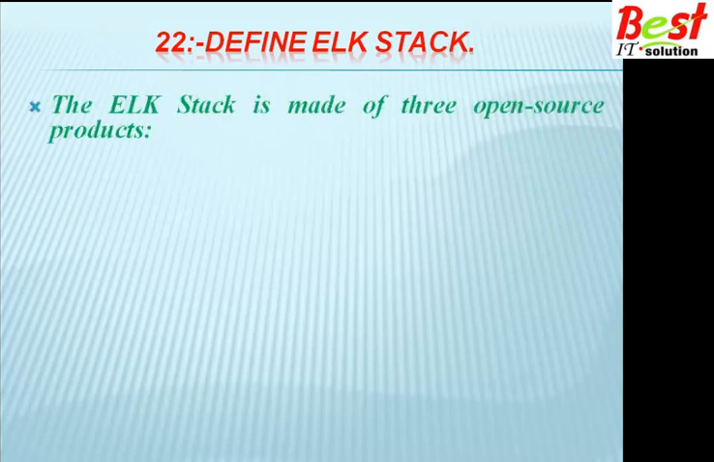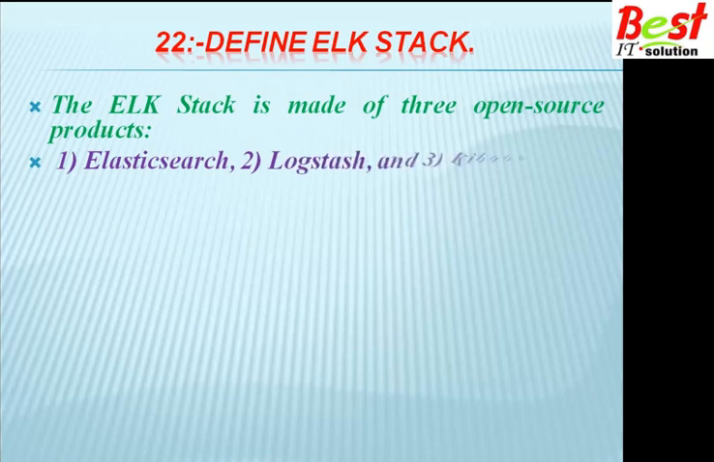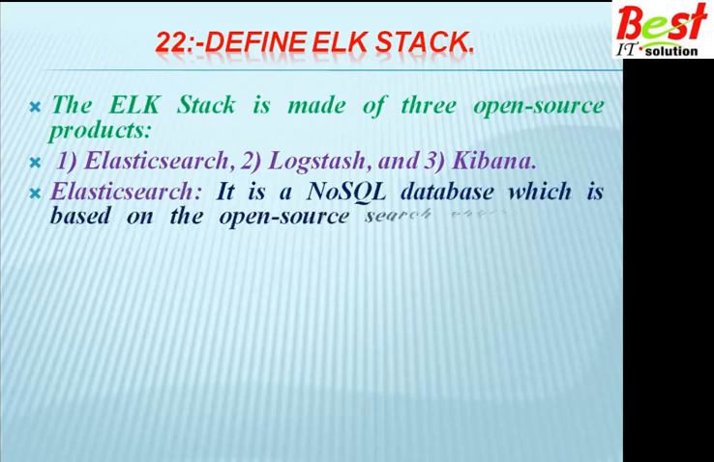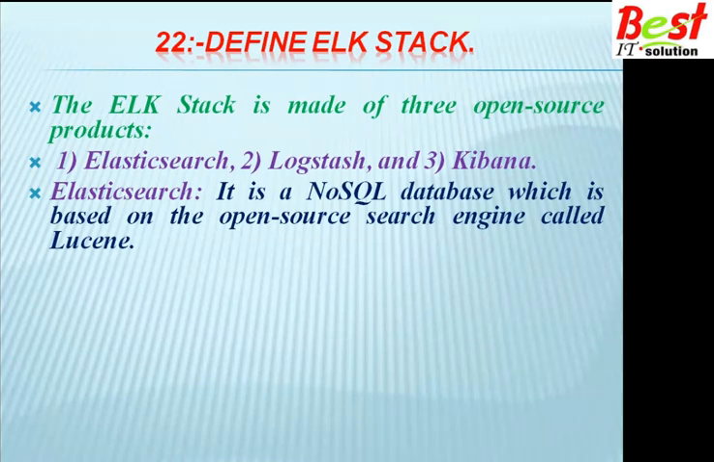Define the ELK stack. The ELK stack is made of 3 open source products: Elasticsearch, Logstash and Kibana. Elasticsearch is a NoSQL database which is based on the open source search engine called Lucene.